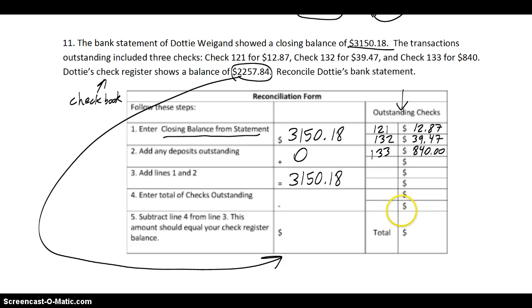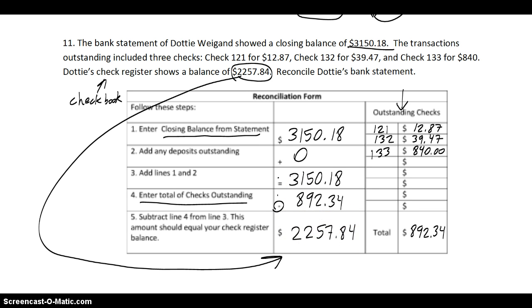Well, that's easy. Don't hurt yourself adding 0. We have to get the total of the checks outstanding. Well, if you get the total of the checks outstanding, you just add them up, $892.34. You'll notice here line 4 says enter total of checks outstanding. Well, that's what we just found, $892.34. This little guy's a minus sign. You're going to subtract these 2 boxes. Subtract line 4 from line 3. When you subtract it,